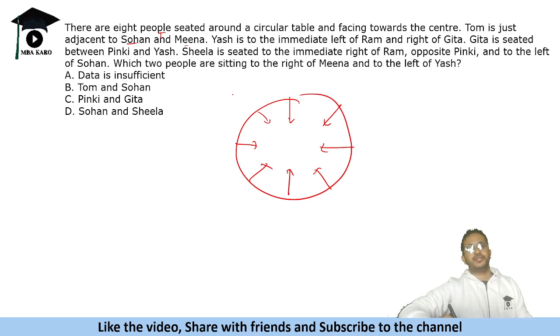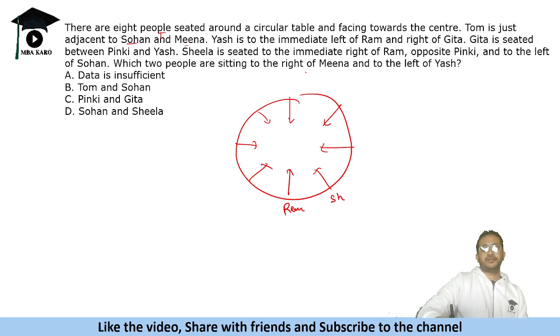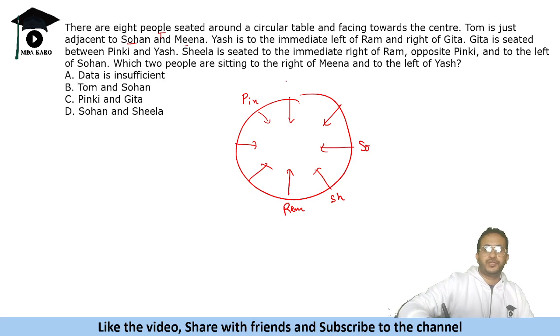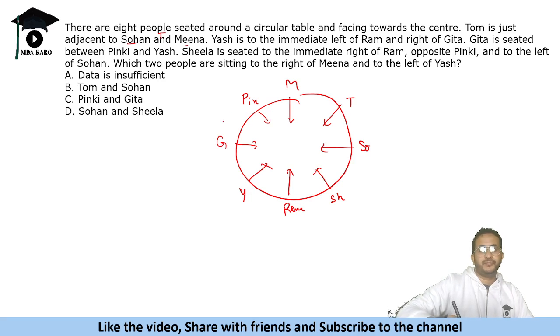Okay, so let's use this. Sheila is seated to the immediate right of Ram. This is Ram. This is Sheila. Opposite Pinky. So Sheila is opposite Pinky. And to the left of Sohan. So this is Sohan. Right. Then there is another thing also. Tom is between Sohan and Meena. So this is Sohan, this will be Meena, and this is Tom. Yash is immediate left of Ram. So this is Yash, and right of Geeta. Geeta is seated between Pinky and Yash.